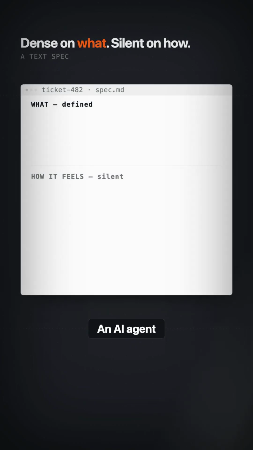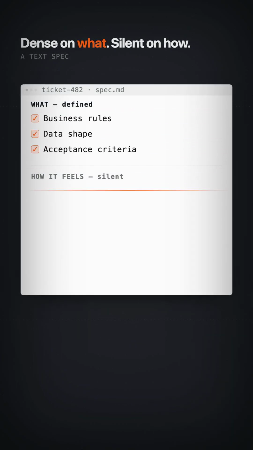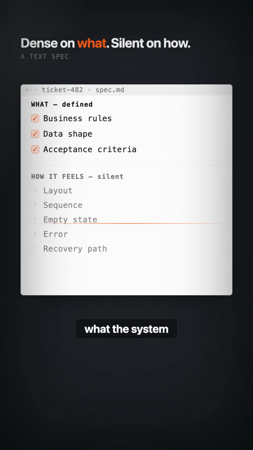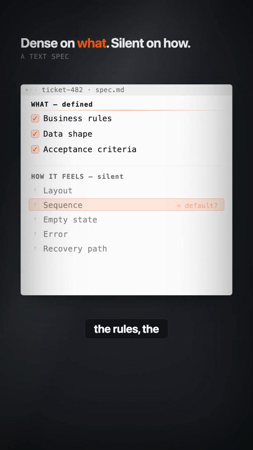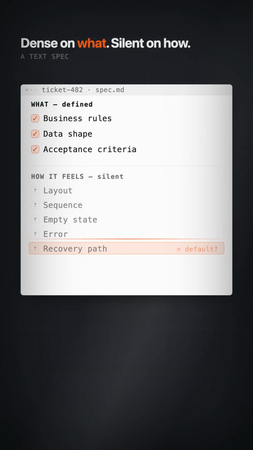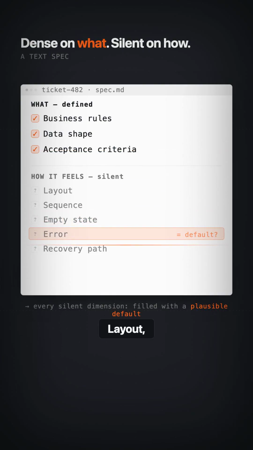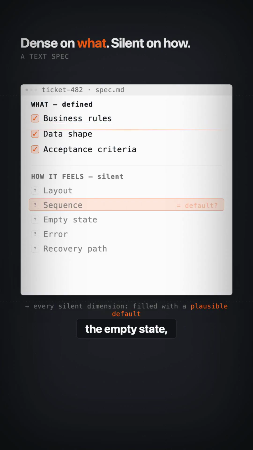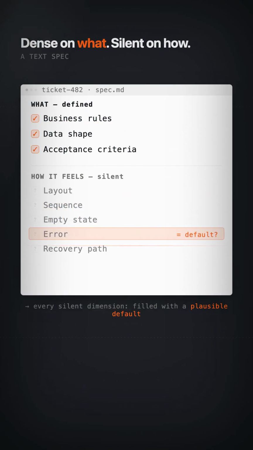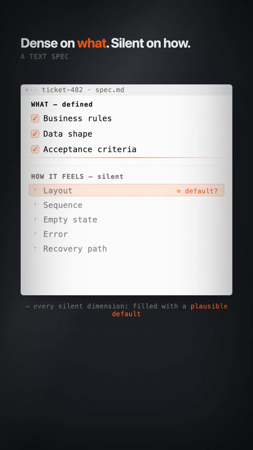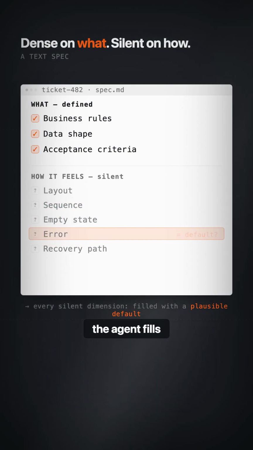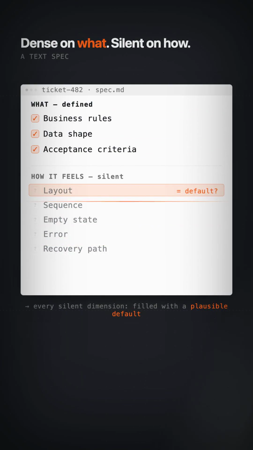An AI agent generates code from a brief. And when that brief is a text spec, it's dense on what the system does: the rules, the data, the acceptance criteria, and silent on how it feels to use. Layout, sequence, the empty state, the error, the recovery path. Every silent dimension, the agent fills with a plausible default.